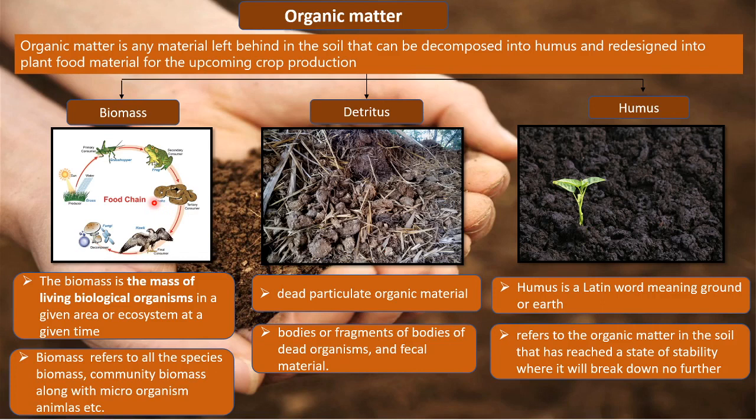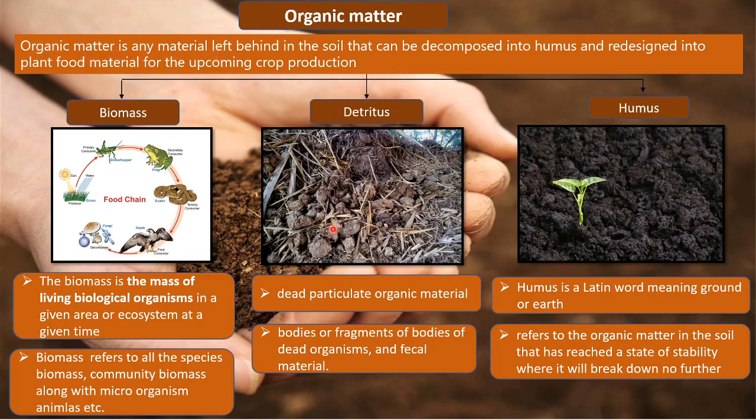So this is just a transformation from where biomass was present. From there it will get converted into detritus, and from detritus, after breakdown by microorganisms when they act upon it, this gets converted into humus, and humus is the rich soil that is present. It comprises a huge amount of organic matter which is rich, and this can be used for the plant to grow.